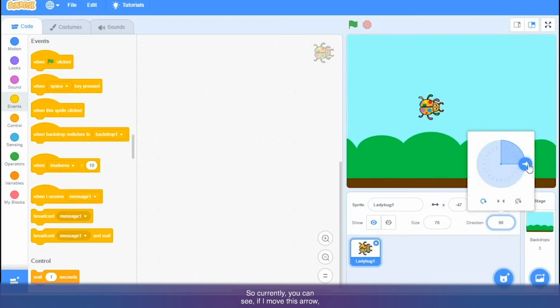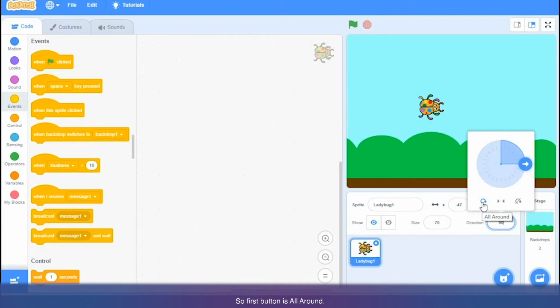Now this direction means where the sprite is facing. Currently you can see, if I move this arrow, if I rotate it, the sprite is rotating. So you can make it face in any direction, but by default it will be 90, which is the right side. When I say point in direction 90, it is the right side. If I say point in direction minus 90, it's the left side. If I say point in direction 0, it will be up. If I say point in direction 180, it will be down.